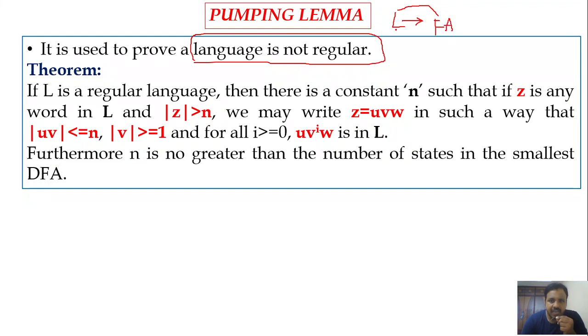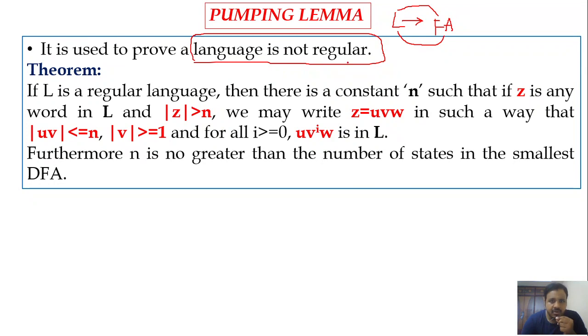So a language is said to be regular if we can construct the finite automata for it. What I mean to say is that for every regular language there exists an equivalent finite automata that accepts the same language.